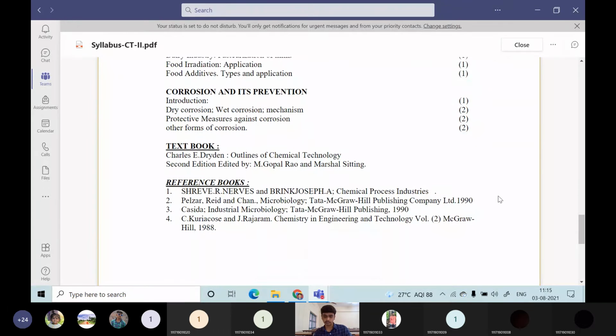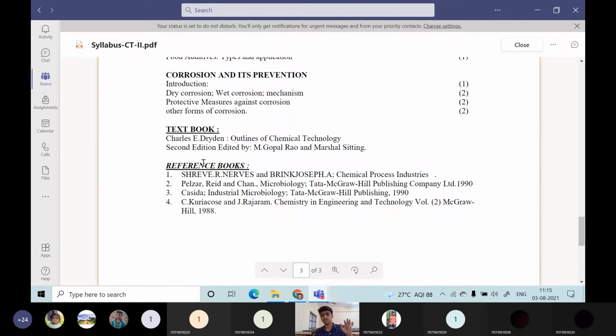Then if you want any additional materials, you can study from Shreve's, Austin and Brink Joseph, Chemical Process Industries. This textbook is enough for your syllabus, but if you want anything external, you can refer to this book. For microbiology, unit 3 will not be in your Dryden book. For that, you have to refer to Pelczar, Reid and Chan, Microbiology, published by Tata McGraw-Hill Publishing House. Then next, Casida, Industrial Microbiology, published by Tata McGraw-Hill. You can use these two textbooks for unit 3.